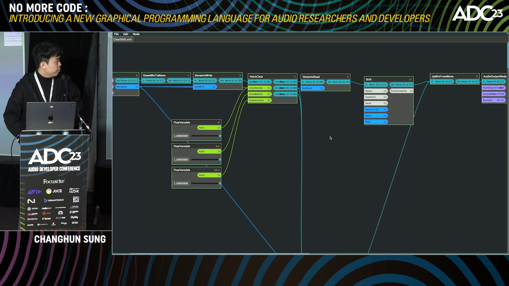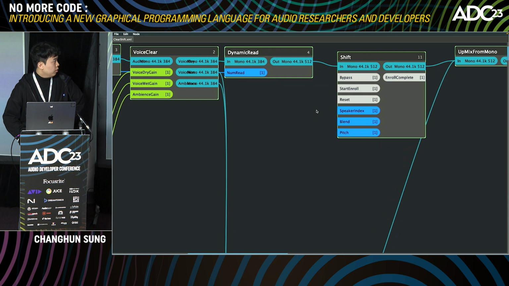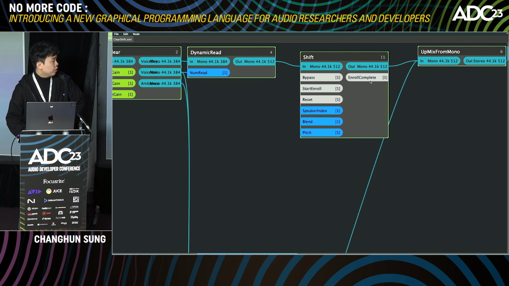And there are 3 Boolean type parameters here and 3 integer type parameters here. You can see it like this. One is bypass, as the classical bypass, and start enrollment, the flag that outputs whether the enrollment is complete or not, and the reset flag. And the speaker index is literally the index of the speaker, and the blend is how much you want to blend into the target voice from the source voice, and the pitch is the relative pitch parameter.